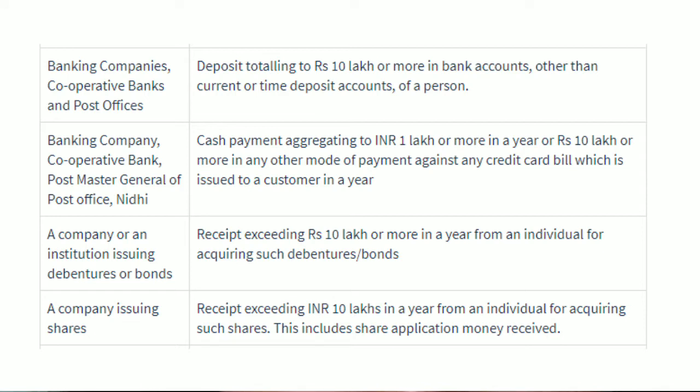A company or an institution issuing debentures or bonds issues Form 61A in case of receipt exceeding Rs 10 lakh or more in a year from an individual for acquiring such debentures or bonds. A company issuing shares issues Form 61A in case of receipt of 10 lakh or more in a year from an individual for acquiring such shares. This includes share application money received.